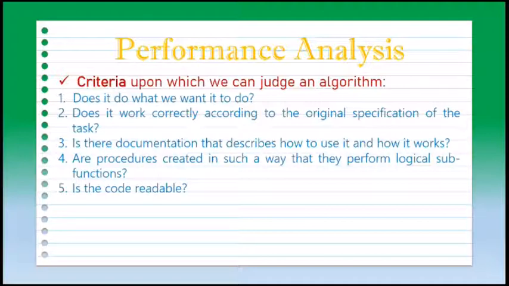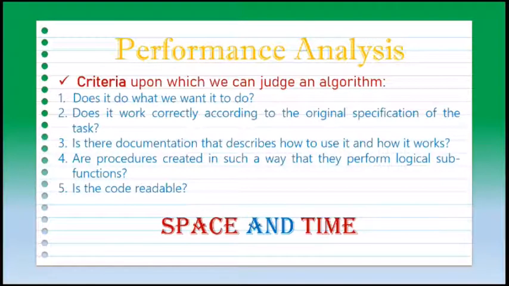So all the above criteria apply while we write the algorithm. There are other criteria for judging the algorithm that have a more direct relationship to performance. Those are based on the space requirement and the time required for the algorithm to execute. So these terms, that is space requirement and time requirement, we will discuss in the next video.